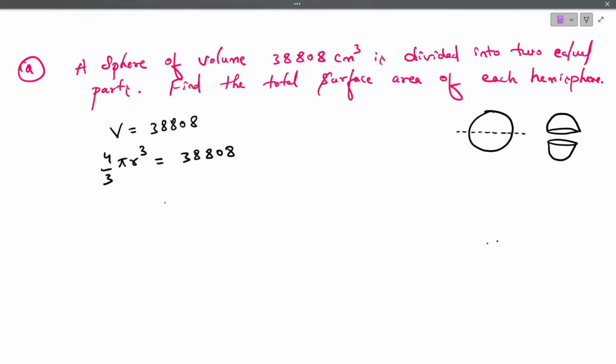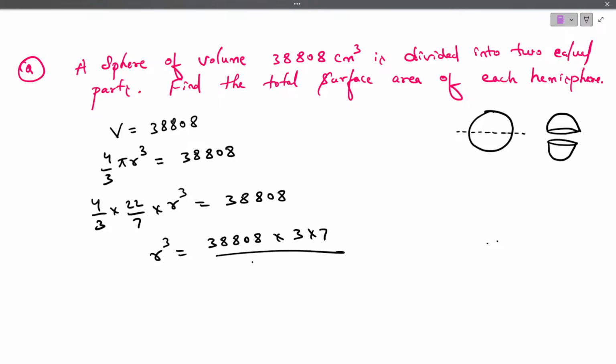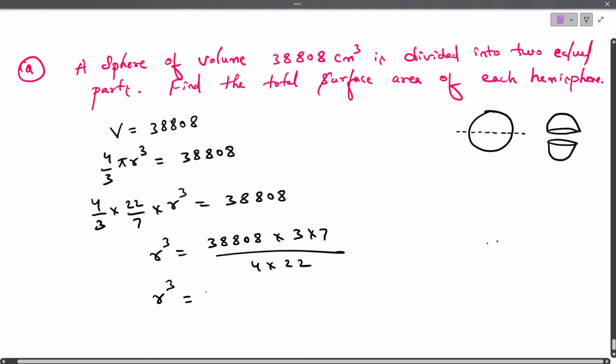So from this we can find the radius, right? So 4 by 3 into pi is 22 by 7 into r cube is equals to 38,808. We want r cube, so r cube is equals to 38,808 into 3 into 7 divided by 4 into 22.